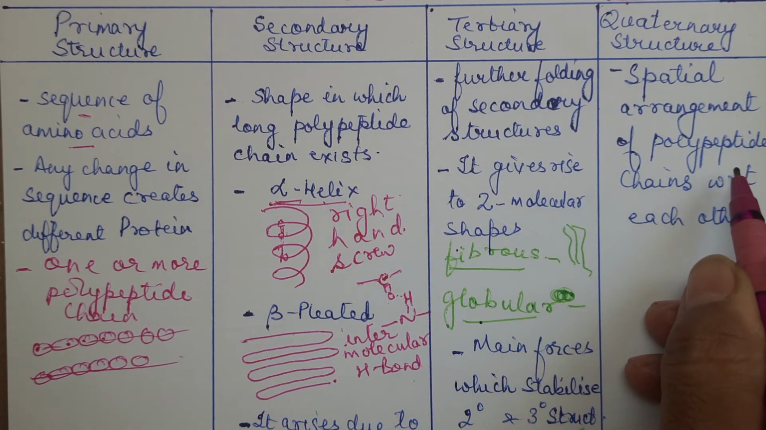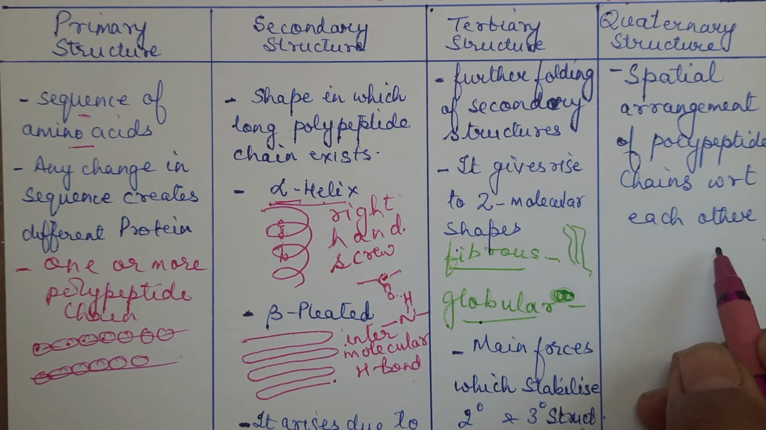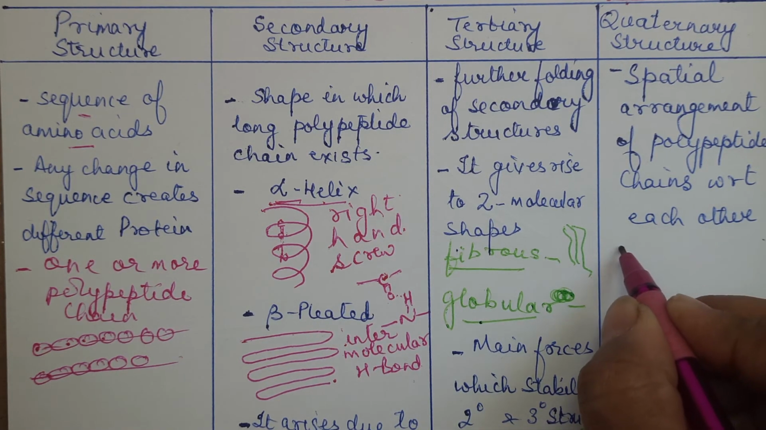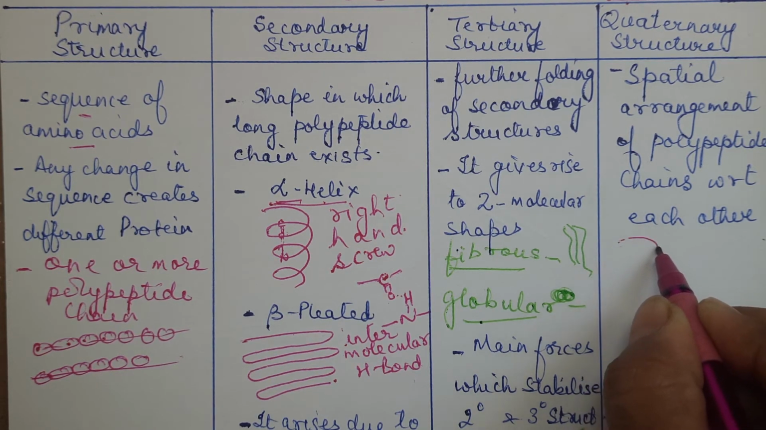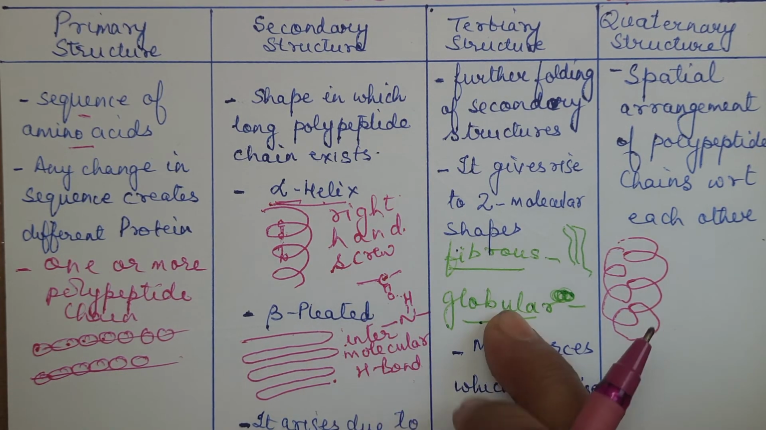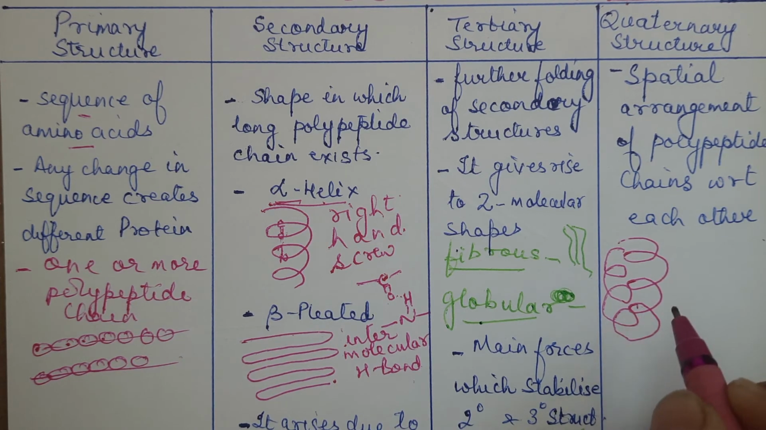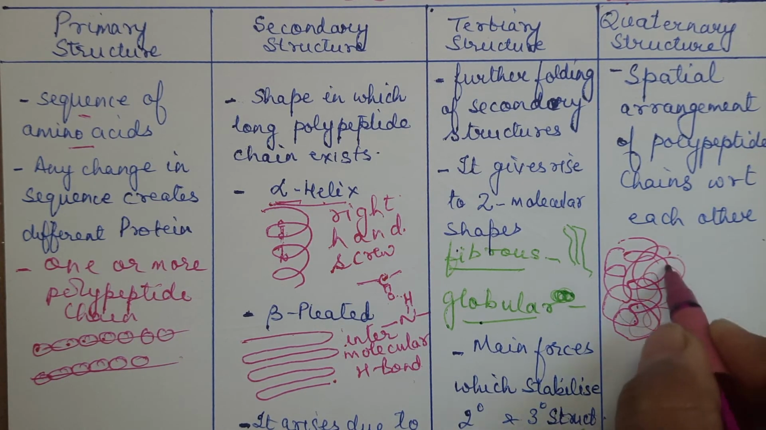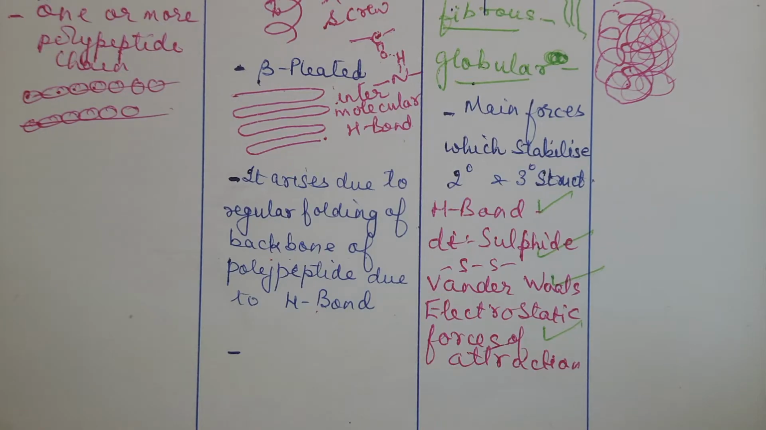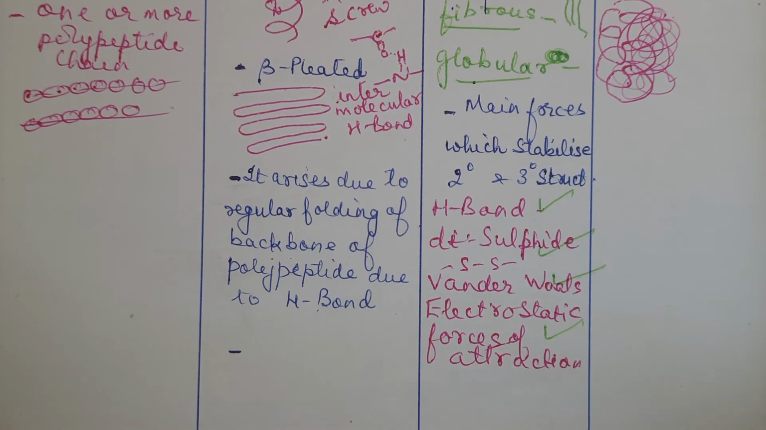Yes. What is the spatial arrangement of the polypeptide chains with respect to each other? That is explained in quaternary structure. Like, for example, in the primary, secondary, you had like this. Further folding is in the tertiary structure, and many such tertiary structures, when they combine together, what will be there? It will be like a jumble-like structure. Many polypeptide chains, when they get entangled with each other, then it is called as a quaternary structure. Clear? I hope this part is clear.